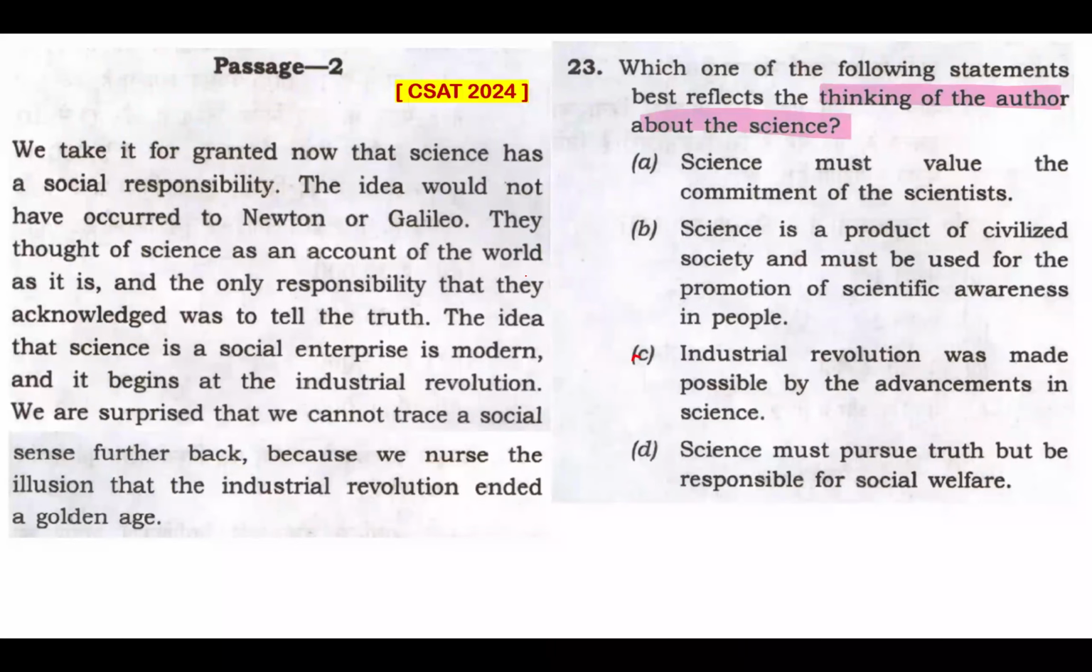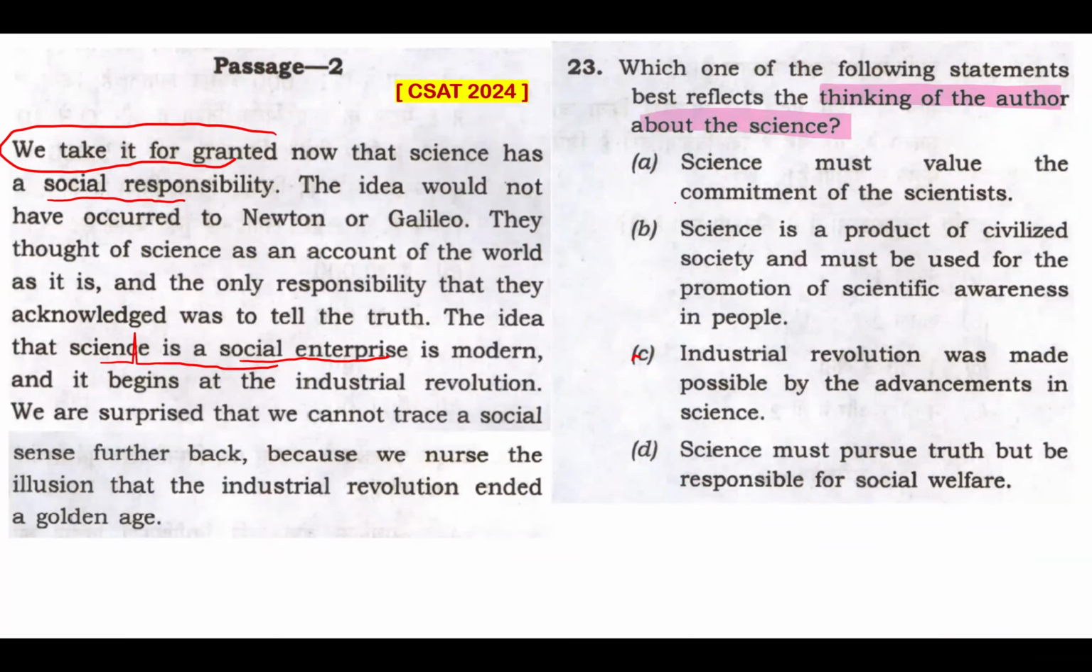Let me try to get the essence of the passage. At the very beginning, it's mentioned here, we take it for granted now that science has a social responsibility. And somewhere down the line, the author has mentioned social enterprise. Science is a social enterprise. Well, why do I say that we take it for granted? If I'm the author, why do I say we take it for granted now that science has a social responsibility? So when I say we take it for granted, I mean to say that science has a social responsibility. We can't be taking it for granted, right? Though we take it like that, it is not true. Science has a social responsibility. That's what I am trying to really assert.